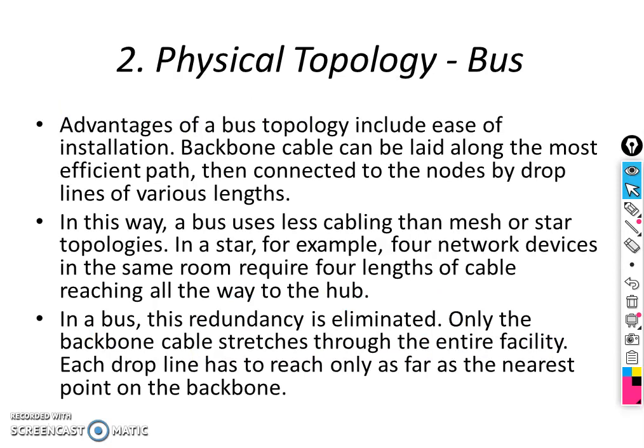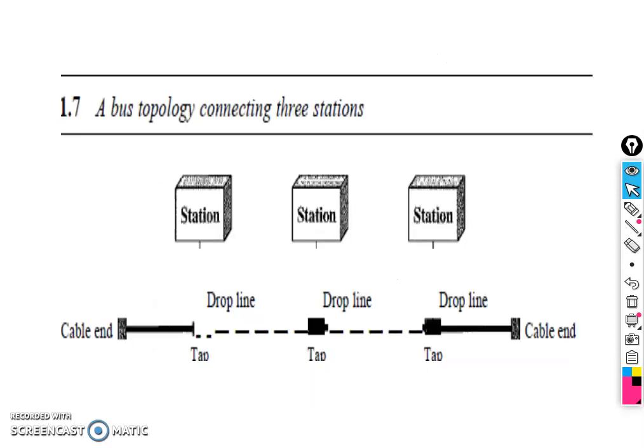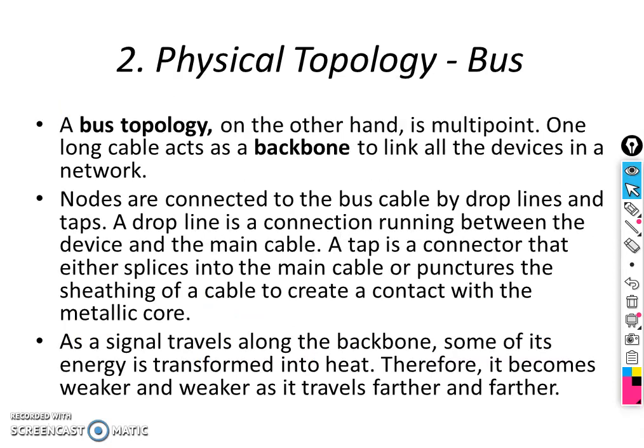In bus, before seeing the advantages, as the signal travels along the backbone, since it is using one backbone cable as a main cable, the bandwidth will be shared because all other cables are connected using the taps. Since the entire bandwidth of the cable is not utilized by each node, it will be shared between the nodes.